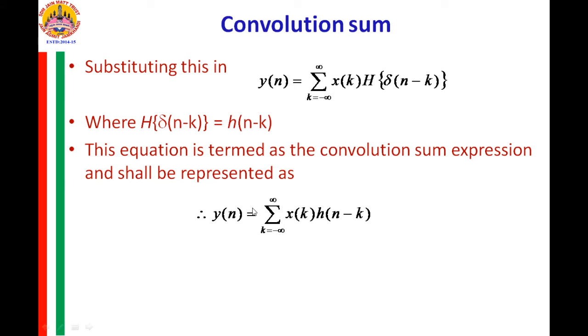Now if you observe here, y of n, the output or the response of the system, is equal to summation k from minus infinity to plus infinity x of k into h of n minus k, which involves the addition of the product x of k into h of n minus k. So all such infinite duration products are added together to generate the output at instant n.